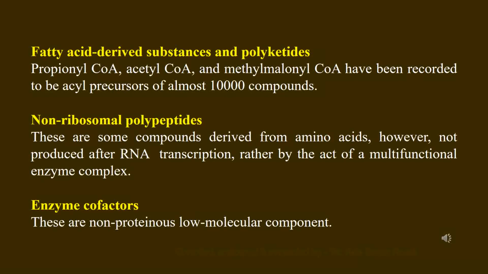Fatty acid derived substances and polyketides: for these products, propionyl coenzyme A, acetyl coenzyme A, and methylmalonyl coenzyme A have been recorded as the acyl precursors, and there are almost 10,000 such compounds.